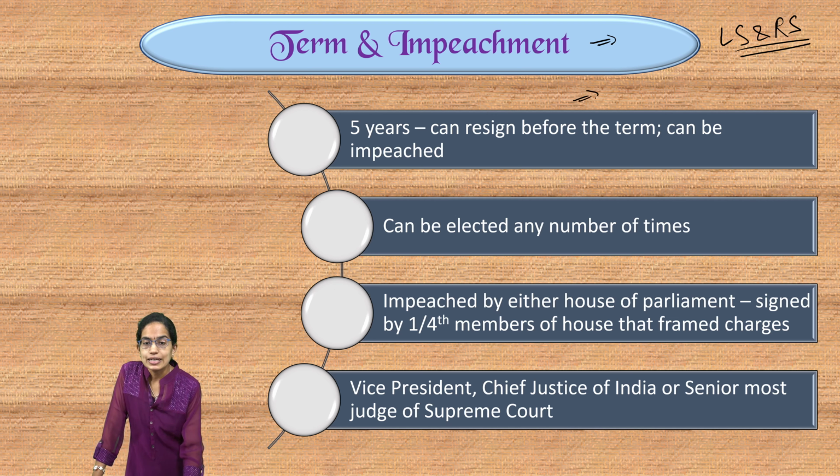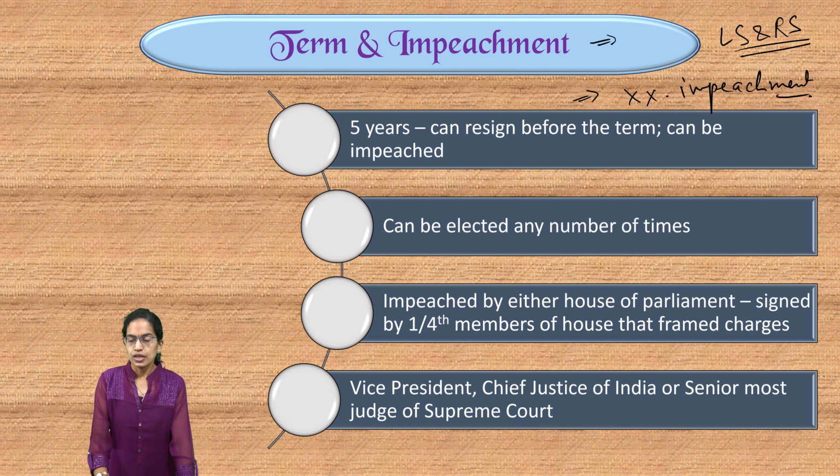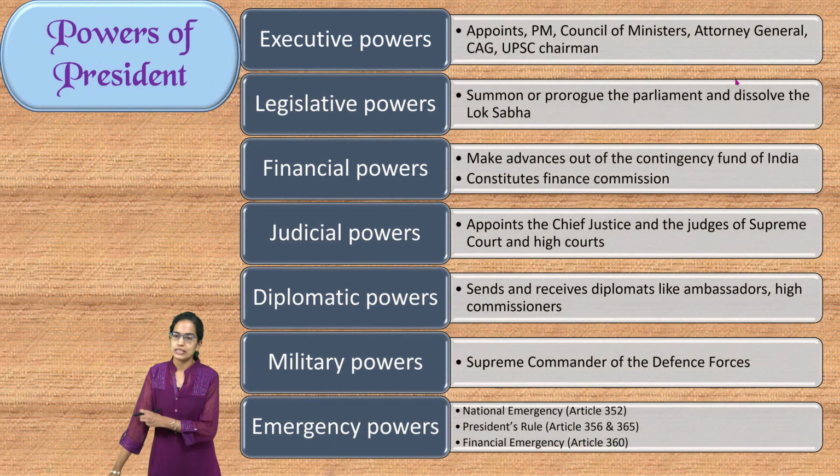However, the elected members of the union territories of Delhi and Puducherry who took part in the election are not eligible to take part in the process of impeachment. Must and important to note here. Coming on to the powers of President.